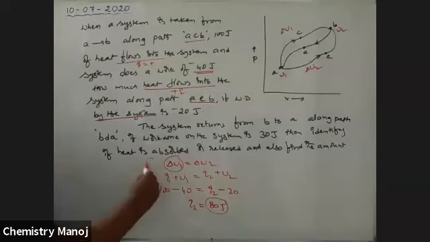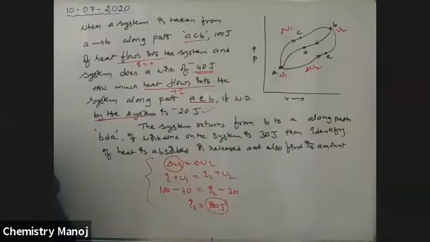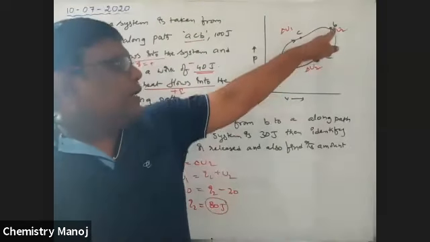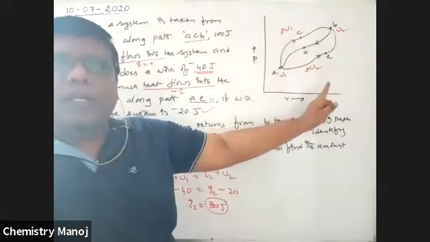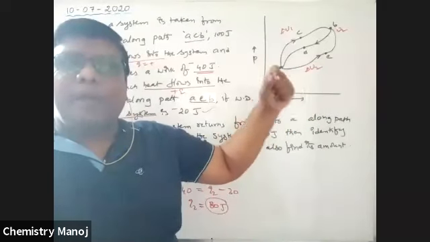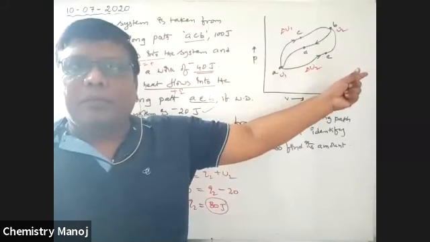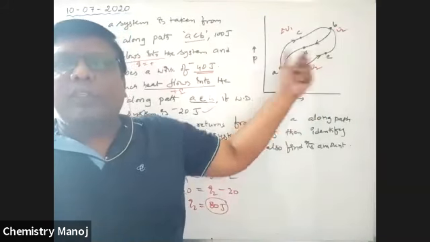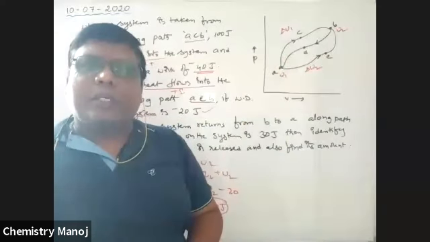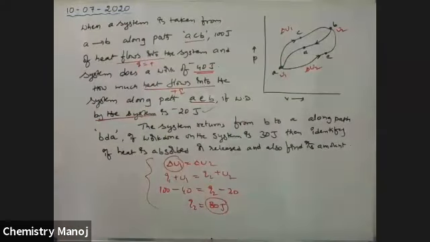So that is the simplest explanation. Did you catch my point? I am considering delta U only. Delta U is a state function, so it is not depending on path. Delta U1 is Q1 plus W1, delta U2 means Q2 plus W2, but delta U1 is equal to delta U2. Therefore, Q1 plus W1 is equal to Q2 plus W2. Based on that, Q2 is equal to 80 joules. Okay, so up to this confirmed.